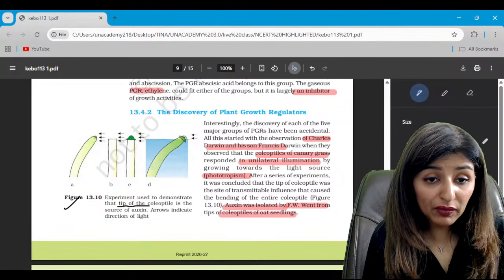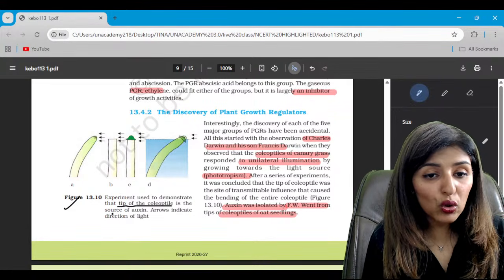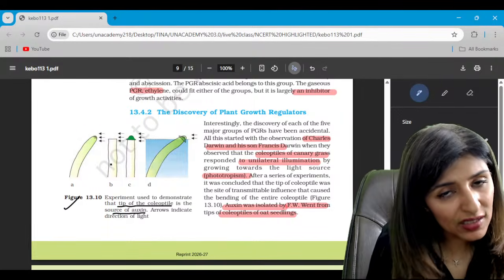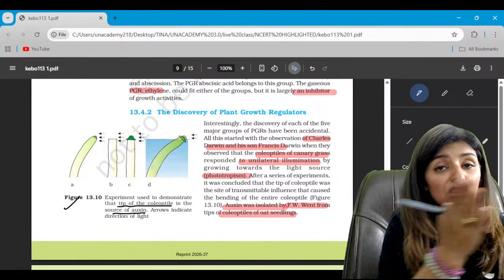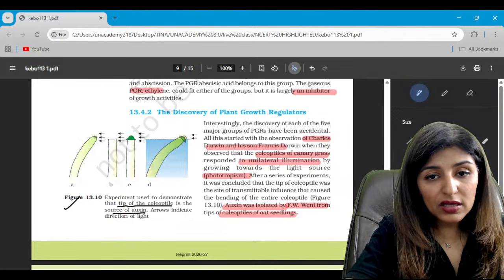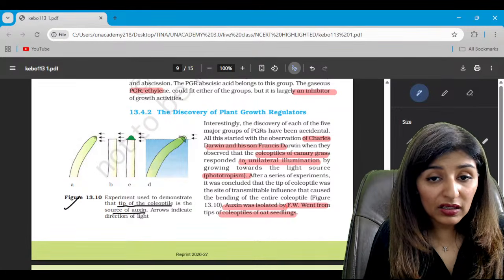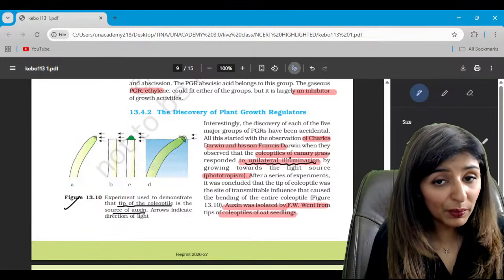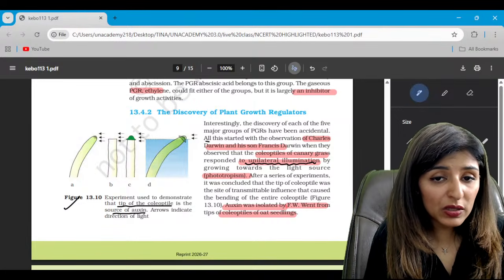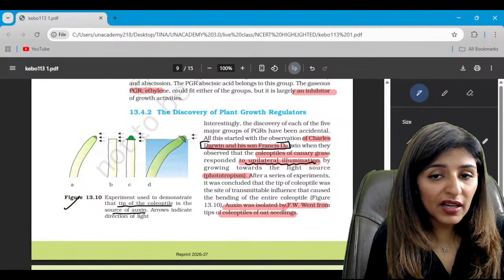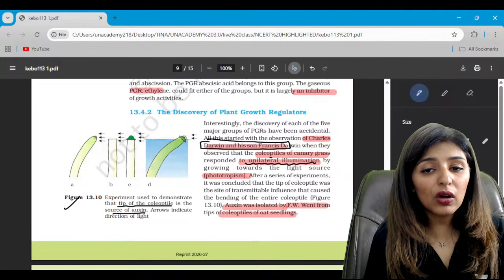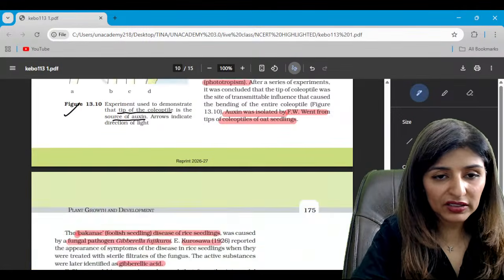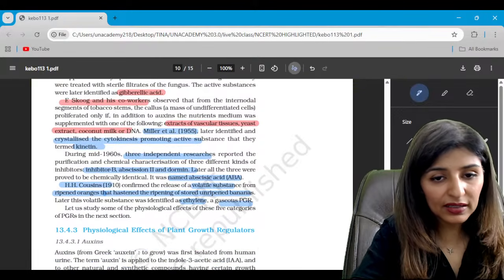Now this diagram shows phototropism. The tip of the coleoptile is the source of auxin and it moves towards the light. So where is auxin actually produced? Auxin is produced away from light. This experiment was done with unilateral illumination of the coleoptile. It was done by Darwin and his son Francis Darwin in coleoptiles of canary grass, and that's how auxin got discovered, not identified. Is that clear?